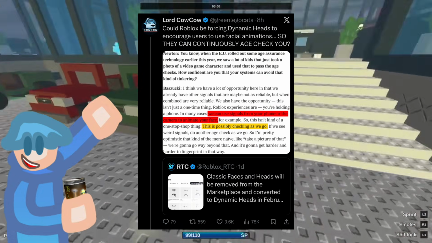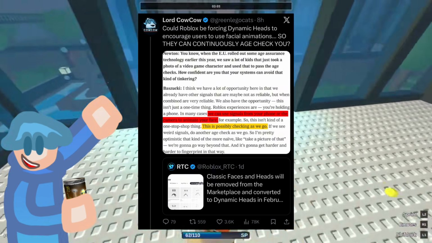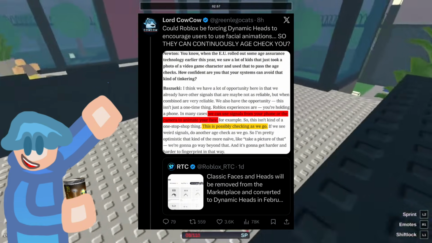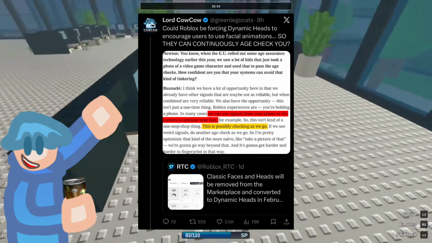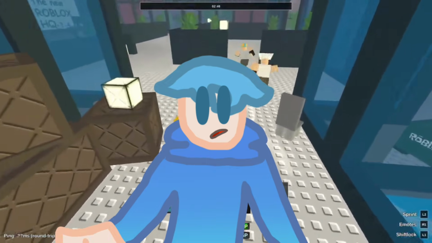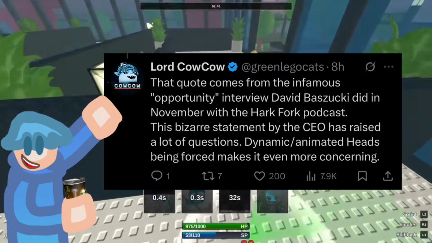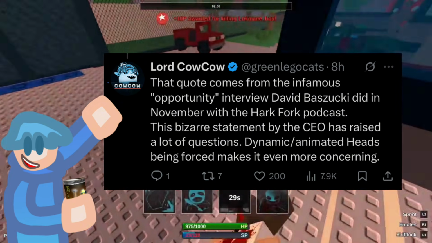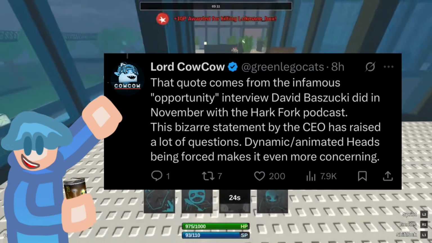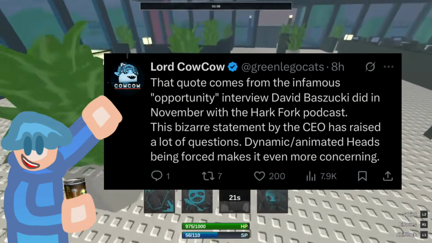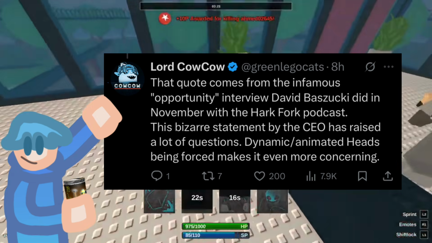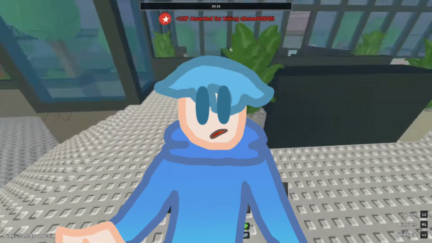Could Roblox be forcing dynamic heads to encourage users to use facial animation so they can constantly age check you? We can use signals from your phone or your camera to animate your face. This is possibly checking as we go. Oh yeah, that's from that quote. It comes from the infamous Opportunity interview David Baszucki did in November with Hark Fork podcast, with the bizarre statement by the CEO. Has raised a lot of questions. Dynamic/animated heads being forced makes it even more concerning. Oh my gosh, David, that's not a good look, man.